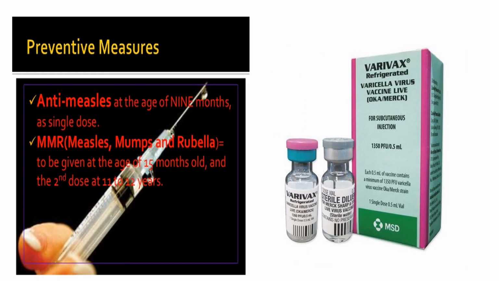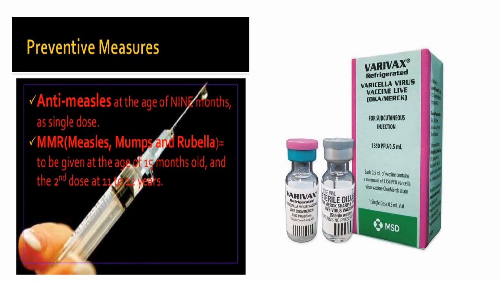How to prevent chickenpox and measles? By vaccination. In our EPI schedule, these three diseases are targeted. We have the anti-measles vaccine at the age of 9 months as a single dose, and a booster will be given at 15 months of age, and then at 4 to 5 years of age.